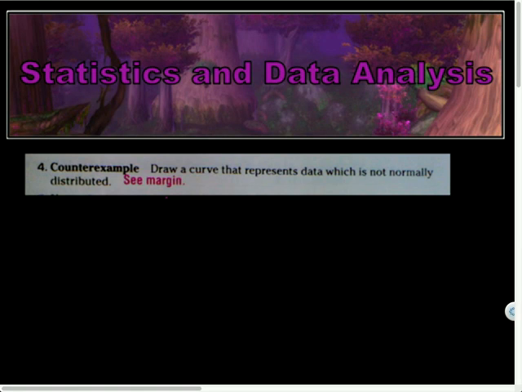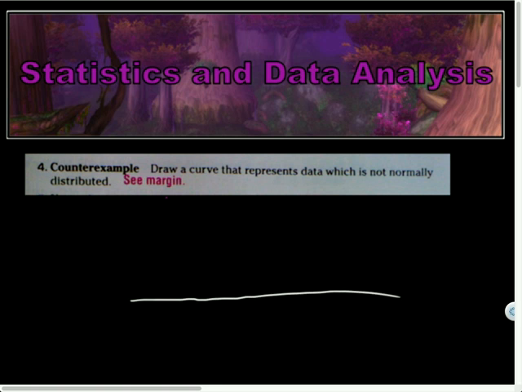And here we go. So, welcome, ladies and gentlemen. We are looking at last night's homework. Question 4. We were talking about normal distribution. So, taking a look at this. Yep, here we go. It says, draw a curve that represents data which is not normally distributed. So, let's see.